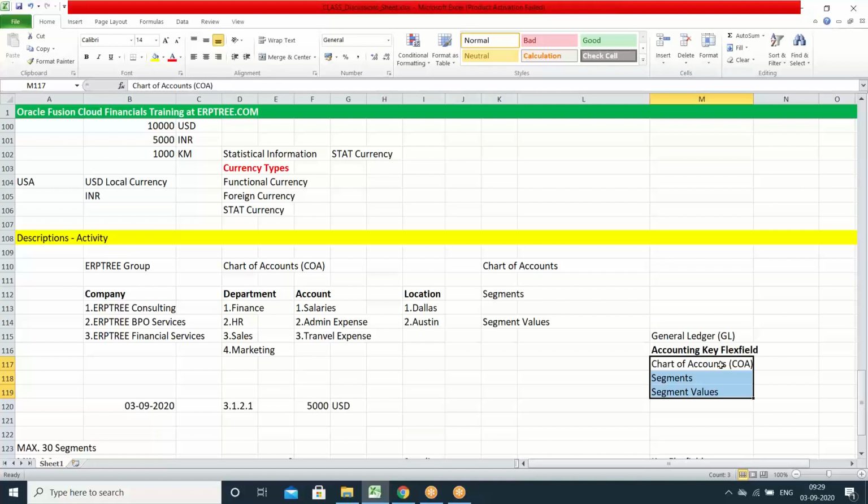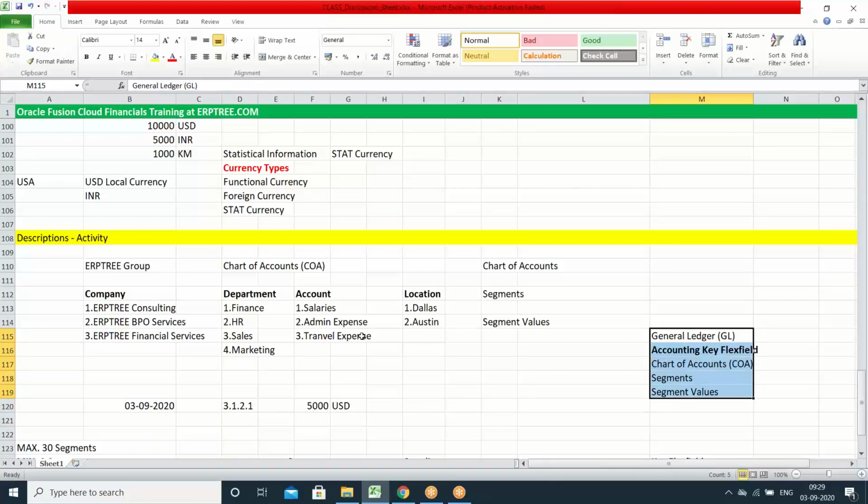Why are we calling it flexible? All the companies, departments, accounts and locations within this chart of accounts, you can maintain in a more flexible manner. How exactly flexible, we'll see when we are creating. This feature is available in the general ledger application. That means in general ledger we have the accounting key flex field. By using it, we can create the chart of accounts, by creating the segments and segment values. This is what we have to understand.